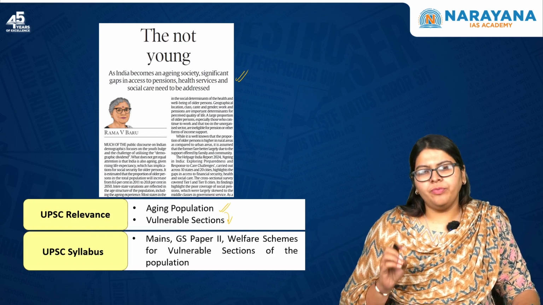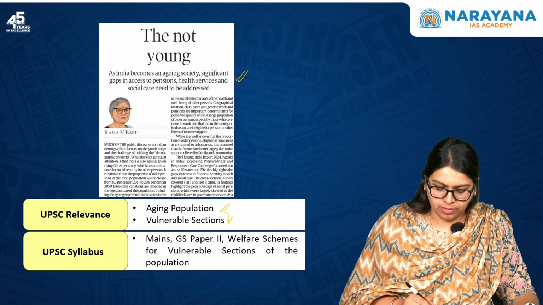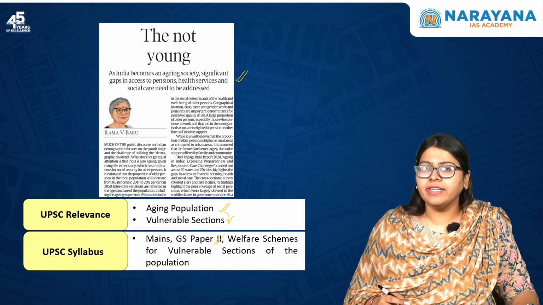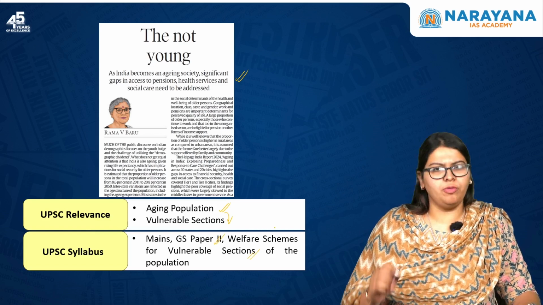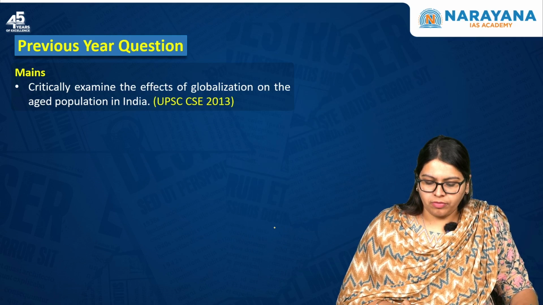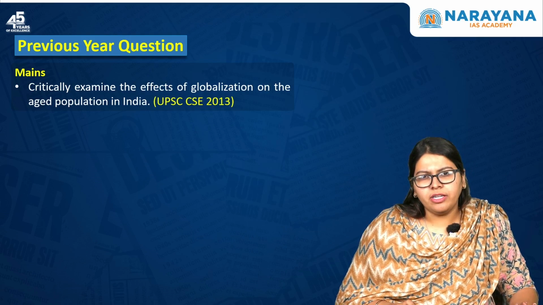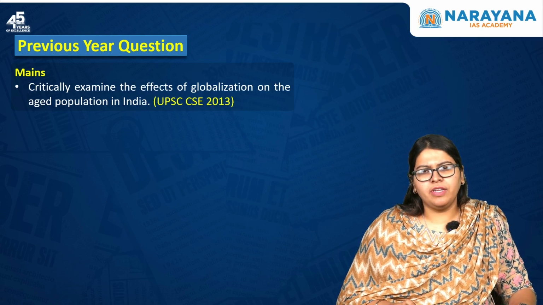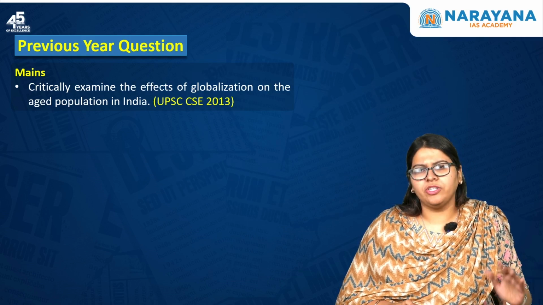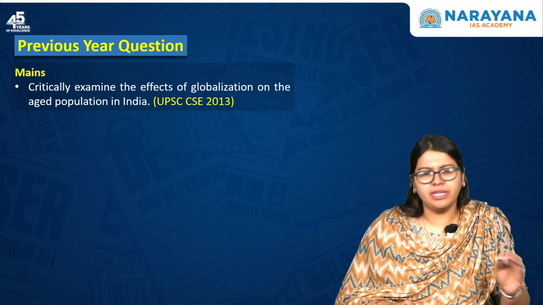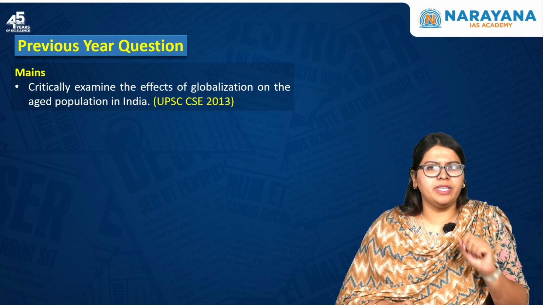We can map this topic to the GS paper 2 mains examination, welfare schemes for the vulnerable sections of the population. Now, moving forward, all the vulnerable sections of the population, specifically the elderly population, women, children, disabled, etc., will come in your mains examination.